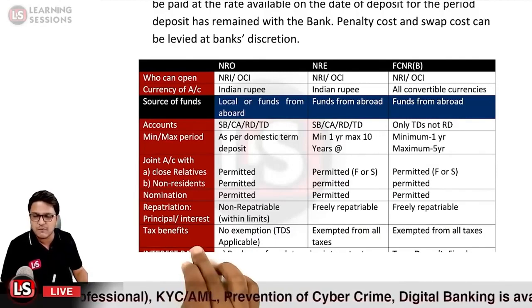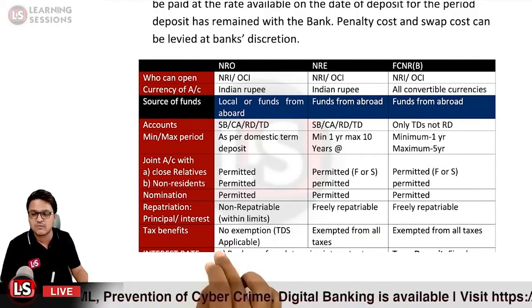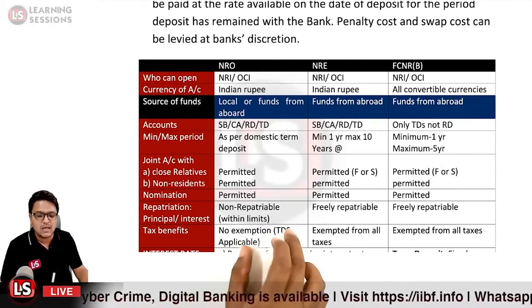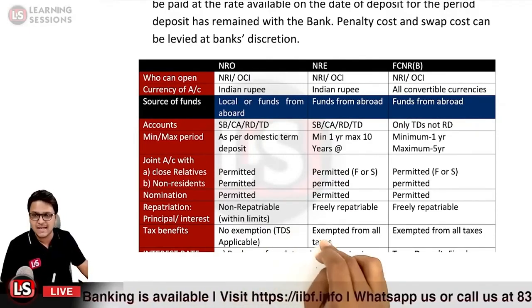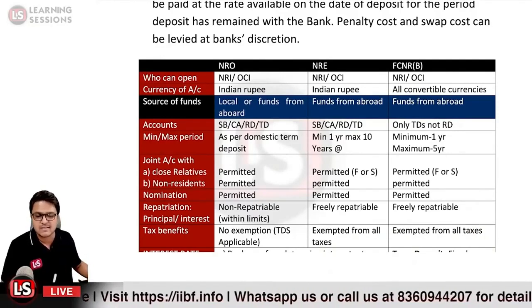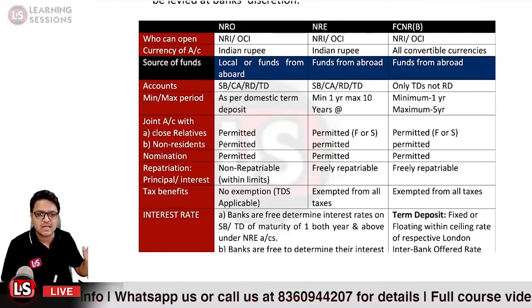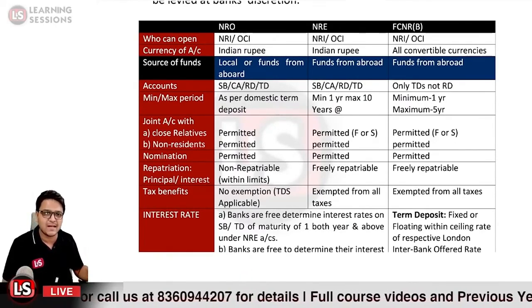So is there any tax benefit available in the case of NR accounts? The interest income earned in the NRO account is taxable, there is TDS applicability. But the interest earned in NRE accounts or FCNR accounts is basically exempt from all kinds of taxes. And further, it is related to interest rate. So the banks can freely determine the interest rate that they are going to pay on the NRO and NRE accounts.